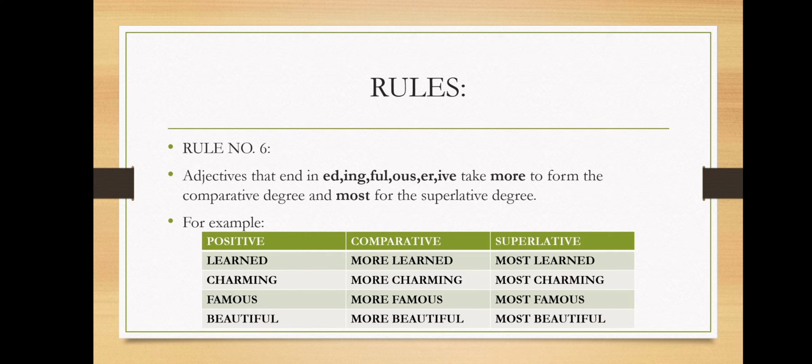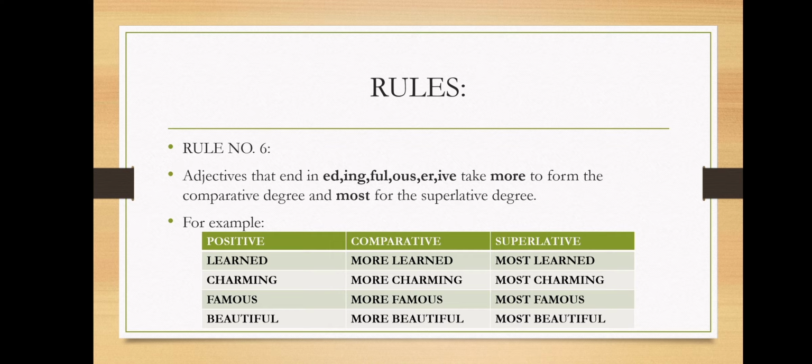Then we have famous. So famous ends with ous. So we will add more to form the comparative degree and most to form the superlative degree. So famous, more famous, most famous. Then we have beautiful. So beautiful ends with ful. So we will add more to form the comparative degree and most to form the superlative degree. So, beautiful, more beautiful, most beautiful. I hope children you have understood this.